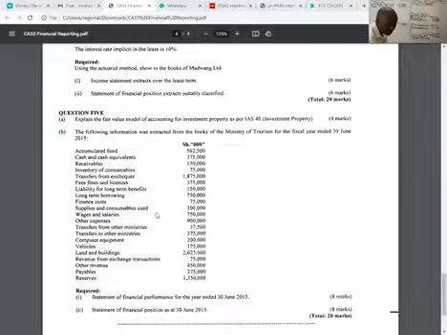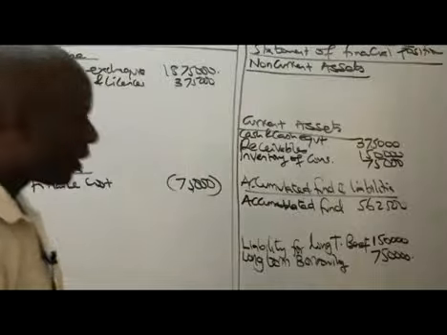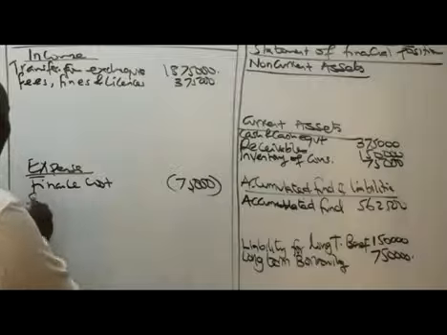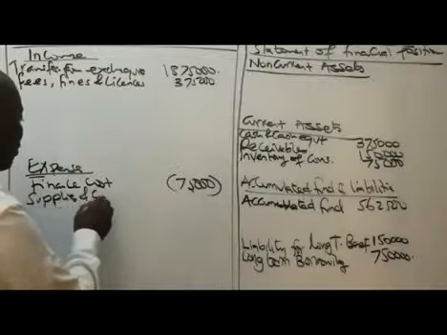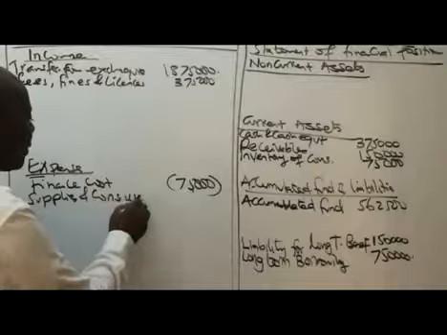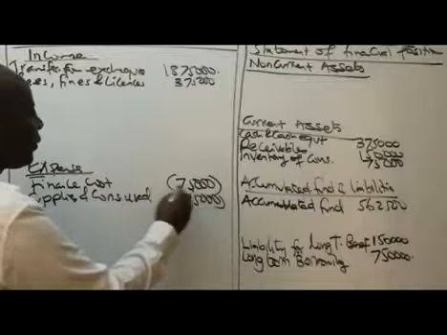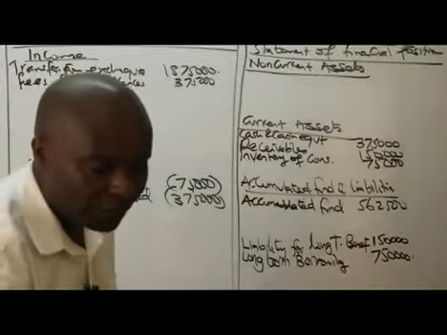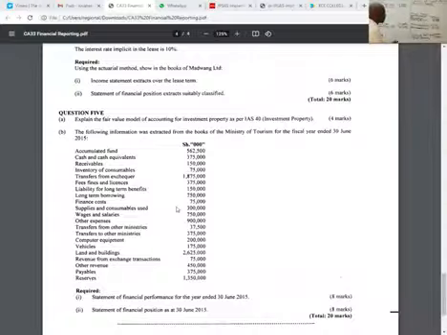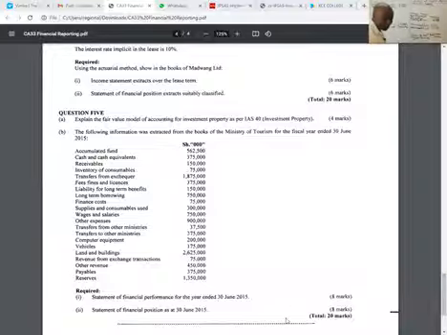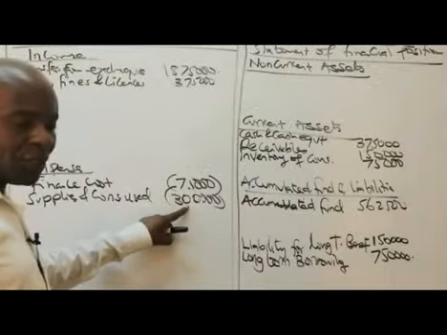We have supplies and consumables used of 300,000. That's an expense. Sorry, it is 300,000, not 375,000. Consumables and supplies are 300,000. I've made a change here, please.